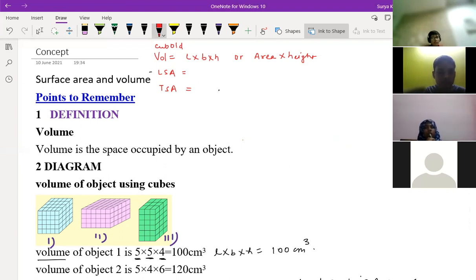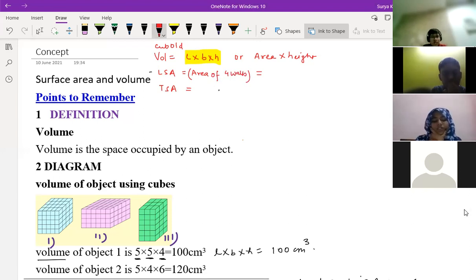Sir, 4 sides. It's length times breadth times height. Oh no, it's not. It's like the area of all the sides added together: 2 times the area of the front side and 2 times the area of the left side. This is also known as the area of 4 walls. 4 into side is for a cube, not a cuboid. So which 4 sides? Yes, sir, 4 walls. That I'm asking you. What is the area of 4 walls?